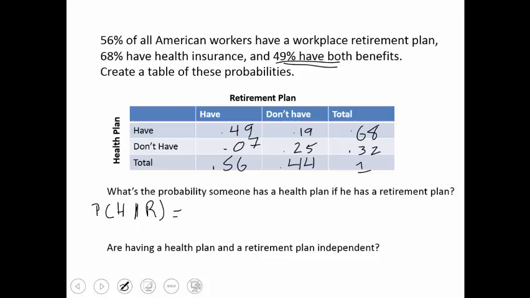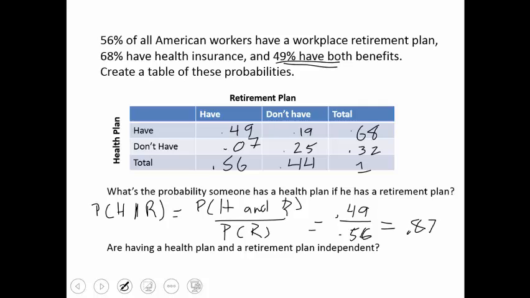So for us, remember, I would highly, highly encourage you to write this out. That would be health and retirement over the probability of retirement. So health and retirement would be 0.49, right? That's the probability of both. And just retirement would be 0.56. And that number is 0.875. So there's a look at our conditional.